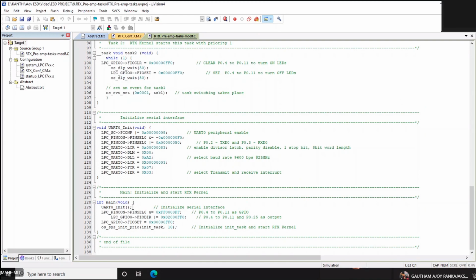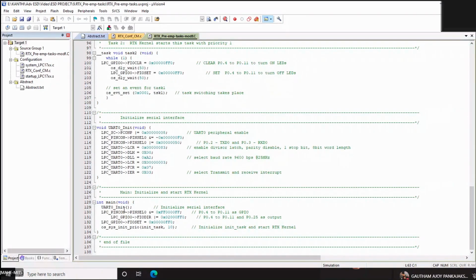I have two tasks, task 1 and task 2. One of the tasks will continuously blink the LEDs of the board. The other task is to simply send a message, for example any counter or something.